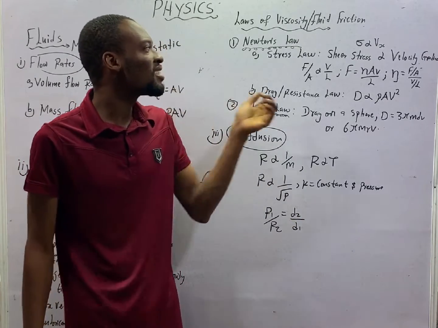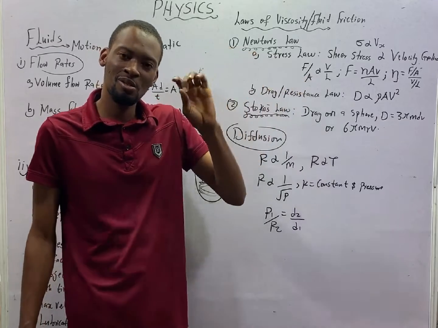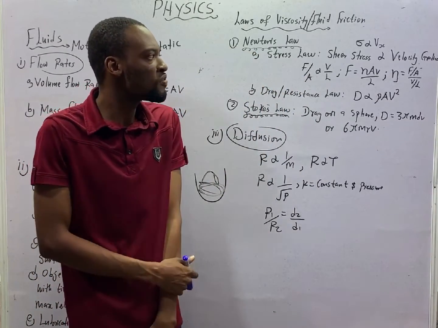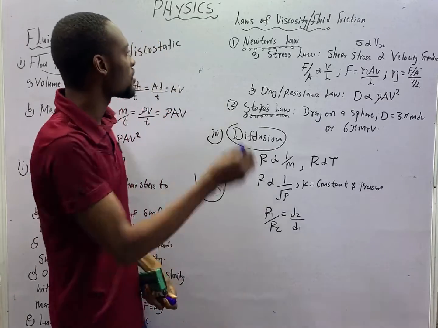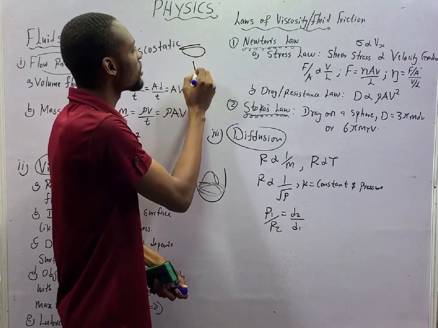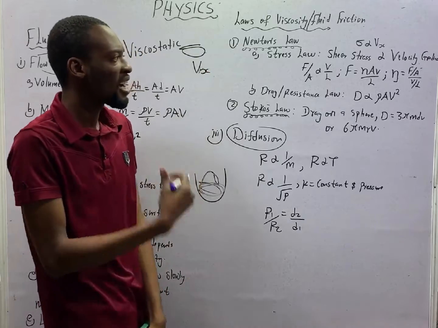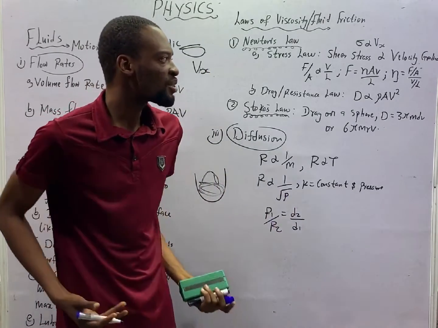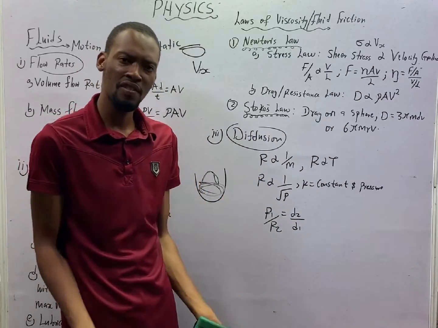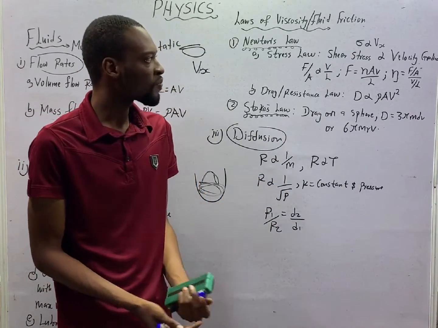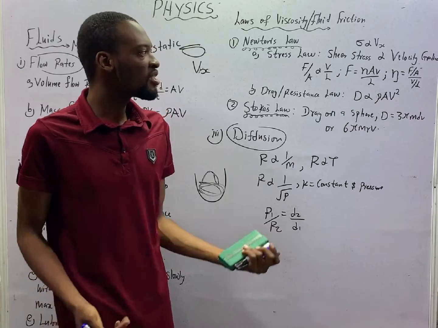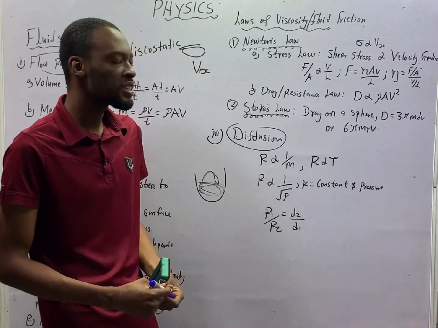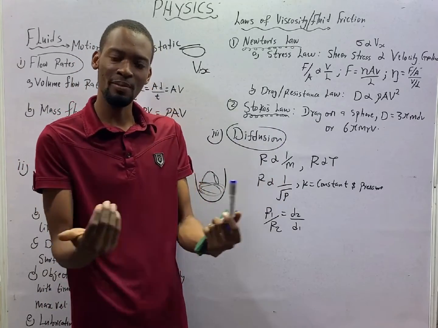The first one is the law of stress. It states that shear stress is proportional to velocity gradient. This is shear stress, this is velocity gradient. So, as stress increases, the velocity gradient will increase. As shear stress reduces, the velocity gradient will reduce. And what is shear stress? Stress is force over area. What is velocity gradient? Velocity gradient is velocity divided by length.